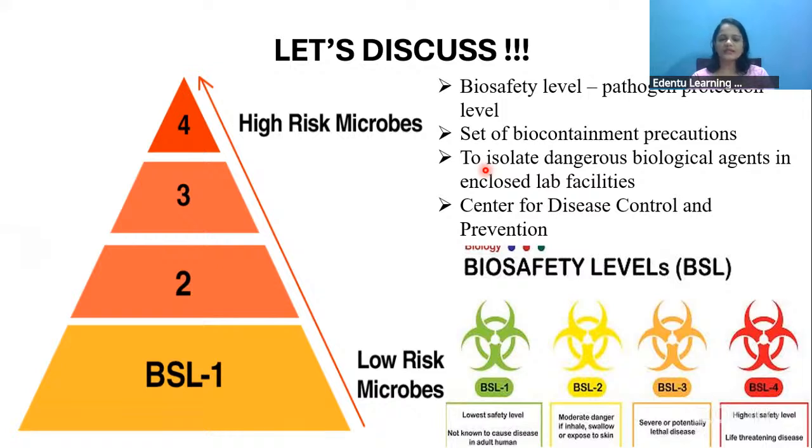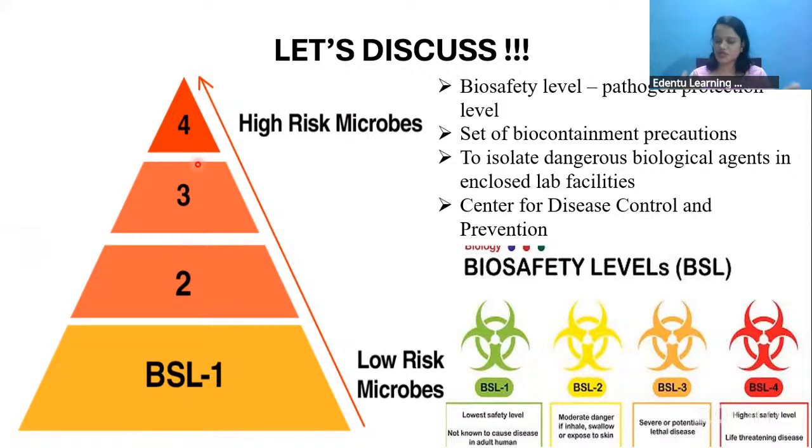There are 4 levels for biosafety level. It can be considered as a pyramid, and there are 4 levels. In level 1, we are mainly dealing with low risk microbes that do not cause any disease to humans. As we go higher in this pyramid, in the BSL-4 level, we are going to deal with very exotic microbes.